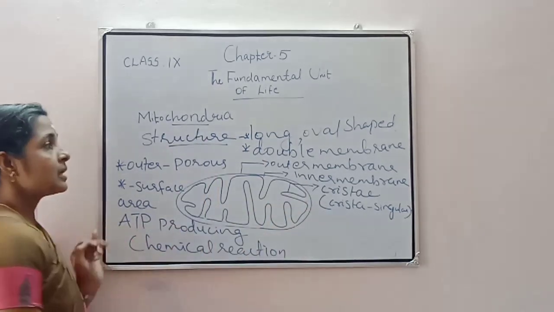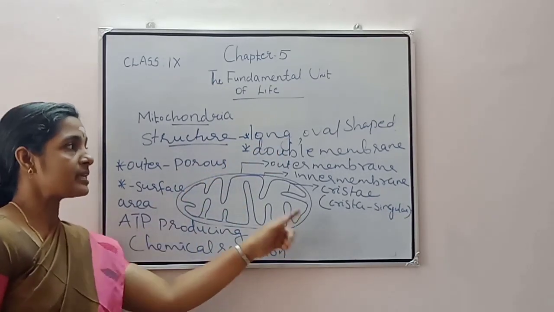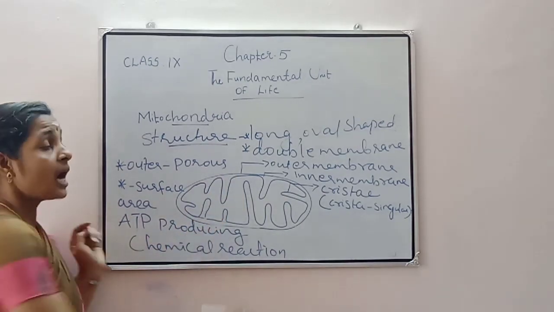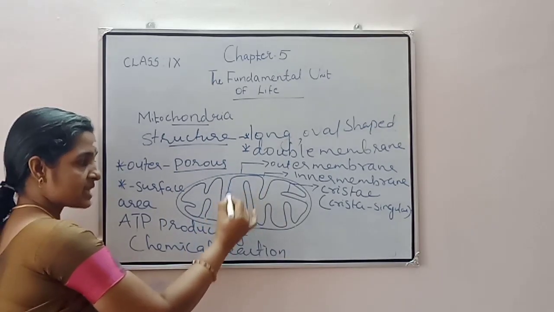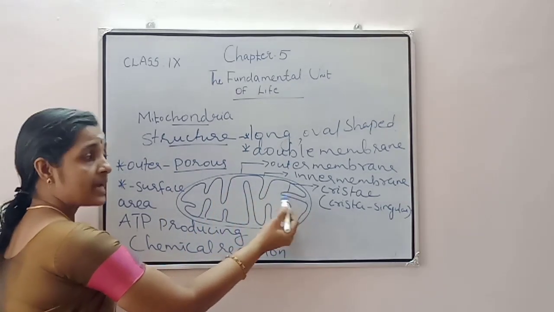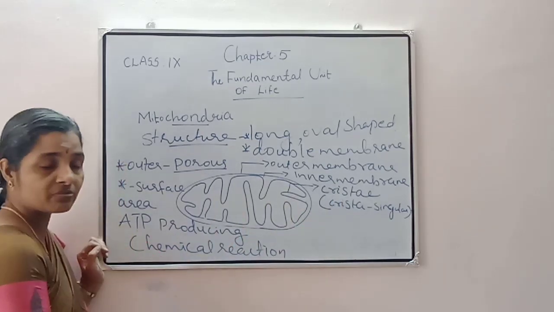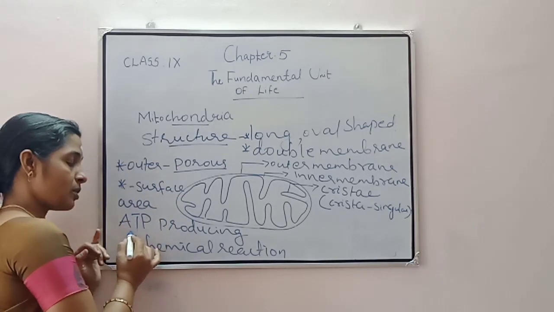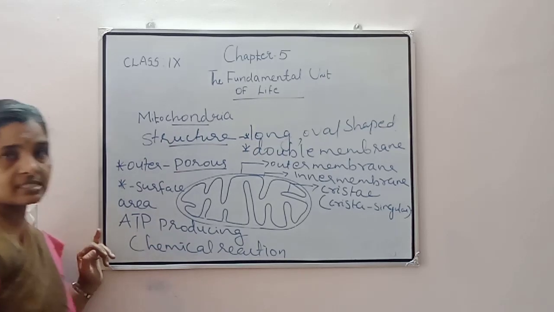So once again, it is a long oval shaped structure, and it is a double membranous structure. The outer membrane is porous in nature, and the inner membrane is highly folded. These highly folded structures are known as cristae. And what is the function of cristae? It provides a surface for ATP producing chemical reactions.